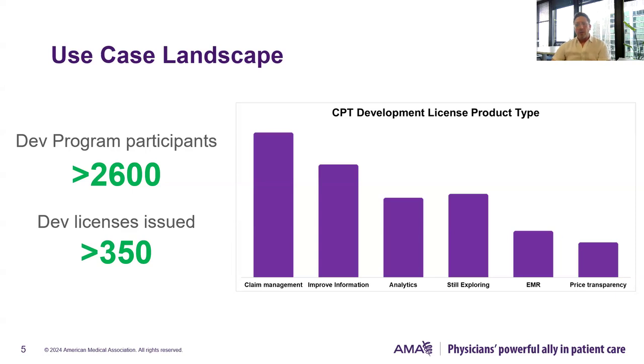Improving information about procedures and the clinical documentation is a big one as well. A lot of people are just still exploring in the program, which is more than welcome. We want people to get a feel for what is in CPT and how to get into medical coding before they necessarily choose a direction for their solution. And then a little bit less represented are analytics, EMRs, and price transparency.